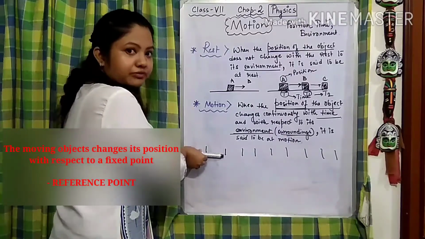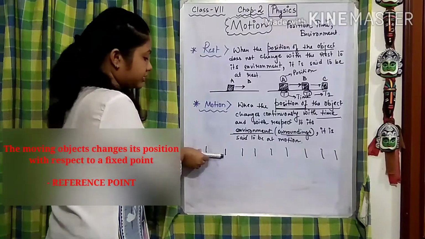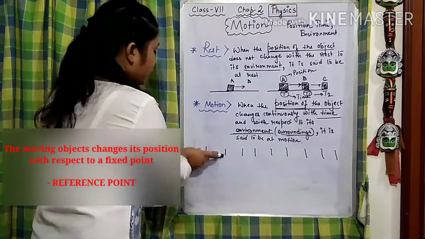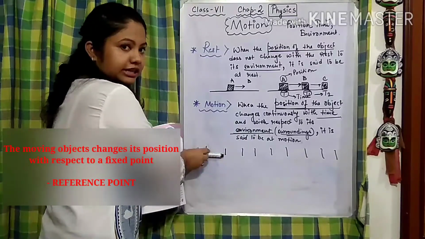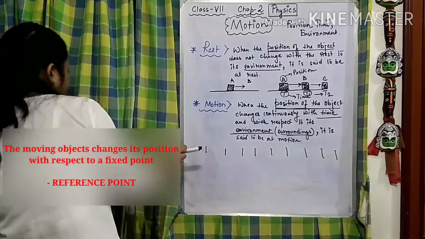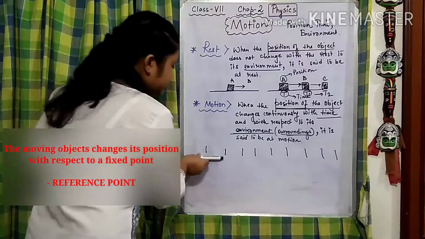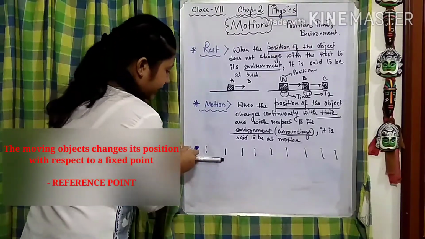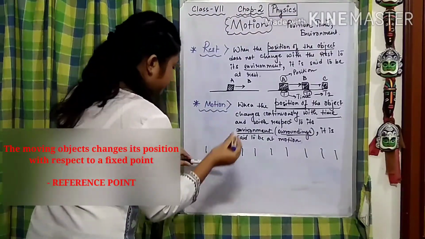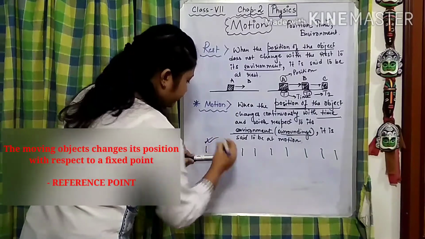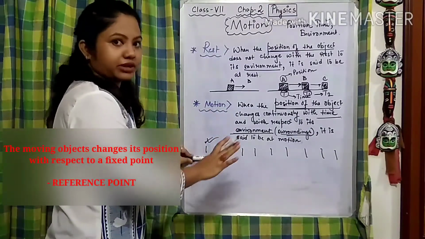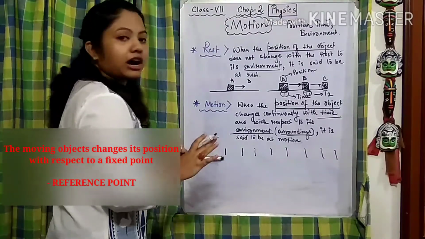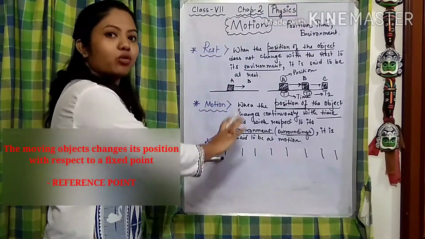The point of reference. Here comes the point of reference. The point of reference for this marker is this marking. See how we can say our object is at rest. We have to denote that this is the point of reference for this rest body, the body that is at rest.